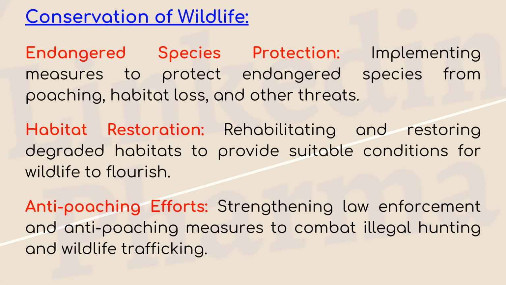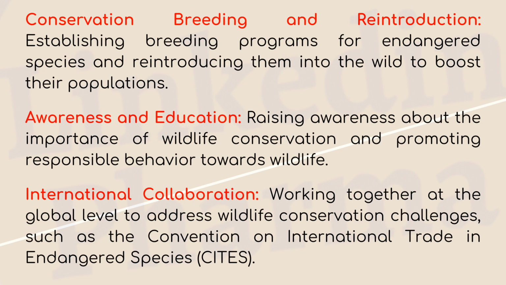Endangered species protection, implementing measures to protect endangered species from poaching, habitat loss, and other threats. Habitat restoration, rehabilitating and restoring degraded habitats to provide suitable conditions for wildlife to flourish. Anti-poaching efforts, strengthening law enforcement and anti-poaching measures to combat illegal hunting and wildlife trafficking. Conservation breeding and reintroduction, establishing breeding programs for endangered species and reintroducing them into the wild to boost their populations.